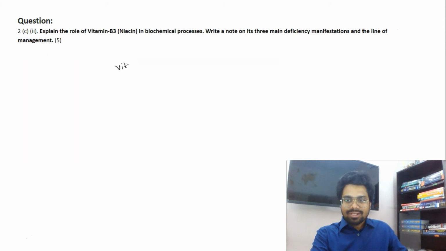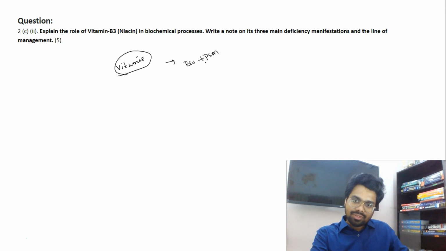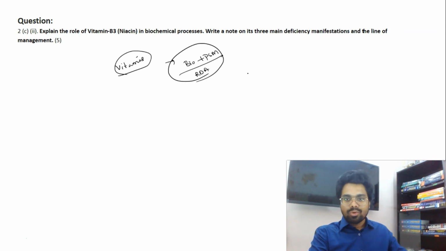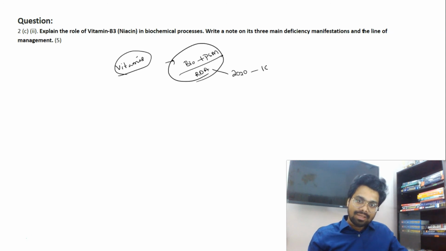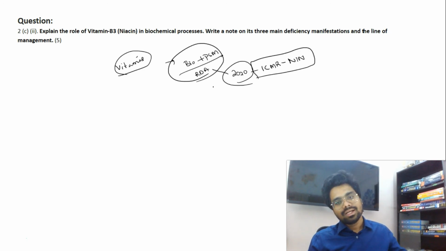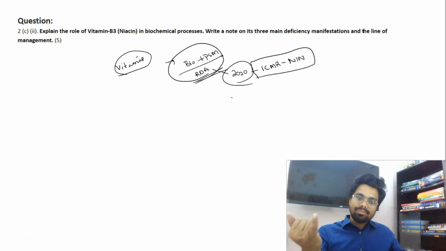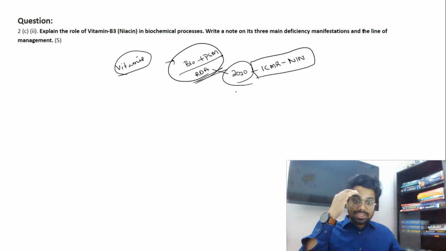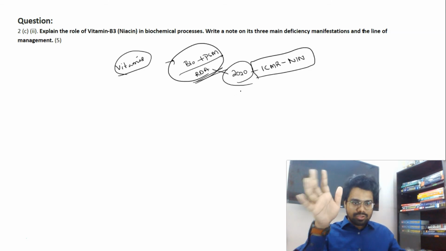And vitamins and minerals, please. From the biochemistry part, each and every vitamin you have to read from both biochemistry and also the PSM aspects. You need to know the RDA. Very recently in groups I shared a note on the changes in RDA, because in 2020 ICMR, Indian Council of Medical Research, and National Institute of Nutrition jointly released the required dietary allowances for all the important vitamins and minerals. Please go through the chart, it is there in the MedCampus notes part.